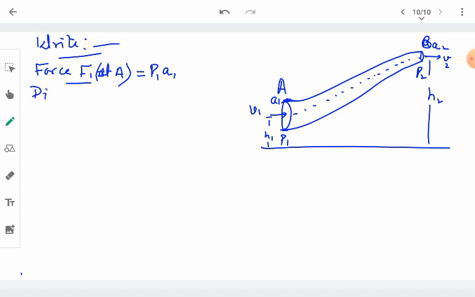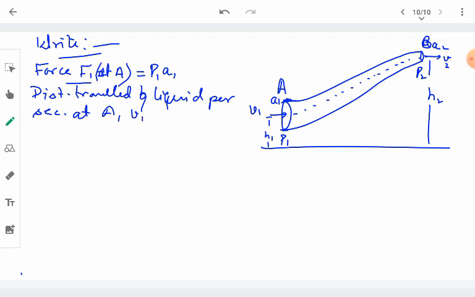And what is the distance traveled by the liquid per second at end A? The distance traveled by the liquid per second is nothing but the velocity, so it will be V1. So this is the distance and this is the force.